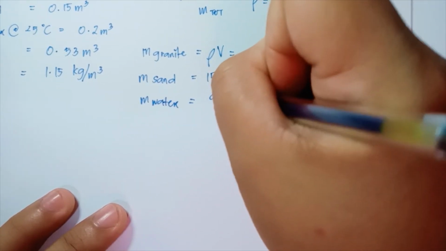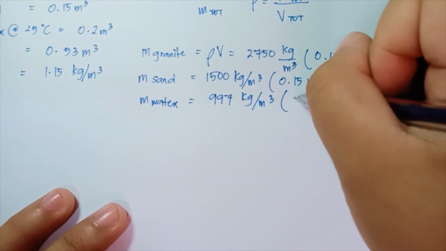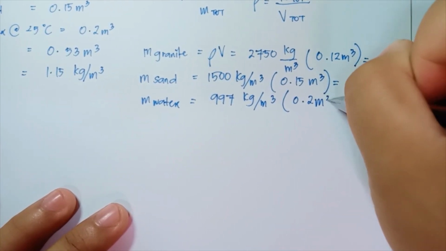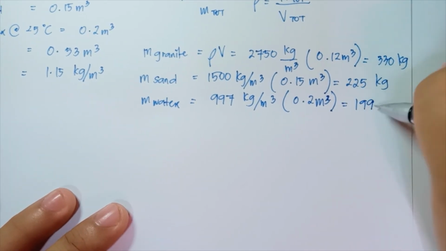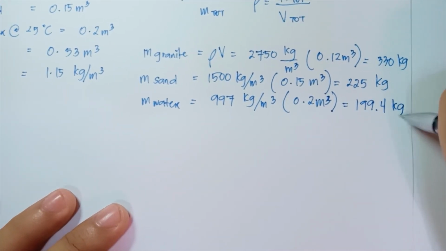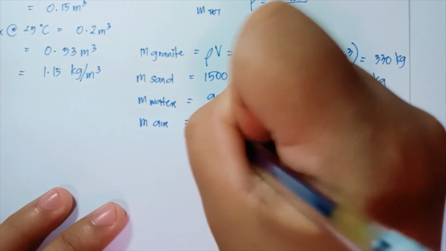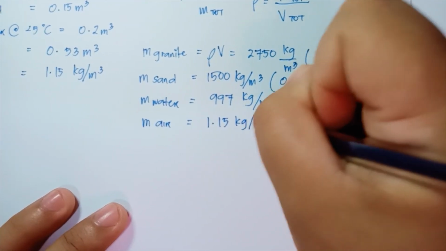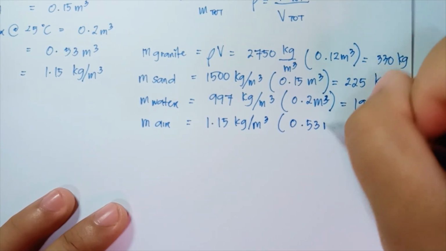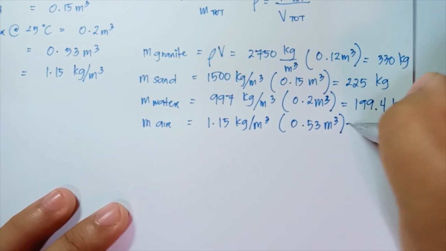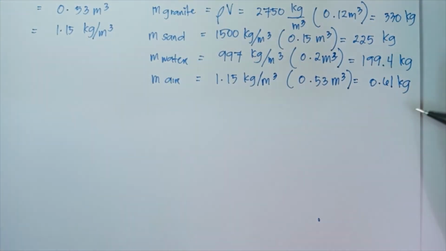Next is we get the mass of the water, equal to 997 kilograms per meter cube multiplied by the volume of 0.2 meter cube, which is equal to 199.4 kilograms, and we get the mass of the air equal to 1.15 kilogram per meter cube multiplied by 0.53 meter cube, which is equal to 0.61 kilogram.